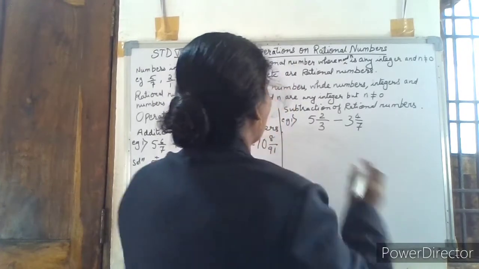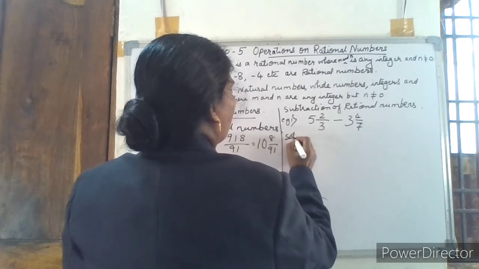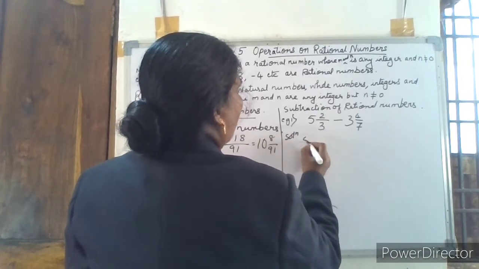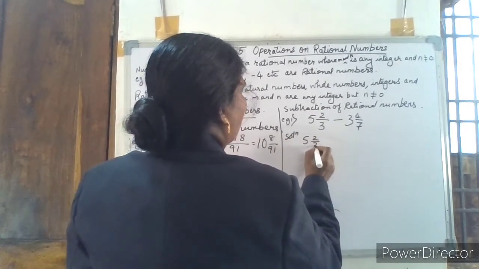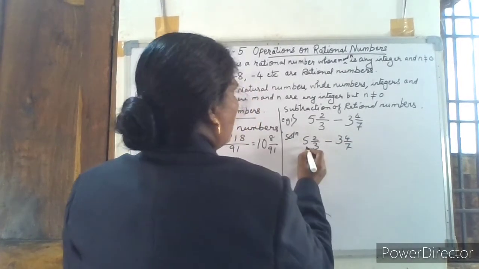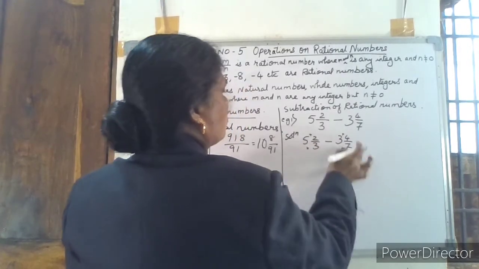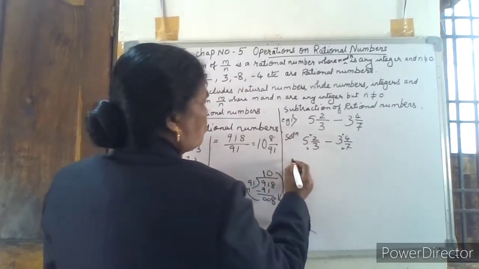Now, here also the solution: 5 2 by 3 minus 3 4 by 7. Because they are mixed numbers, convert them into improper fractions.